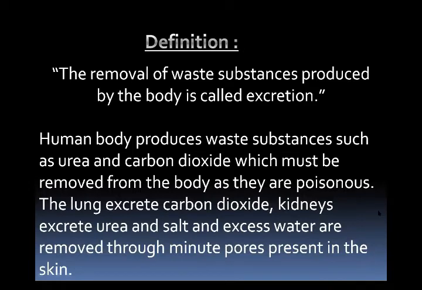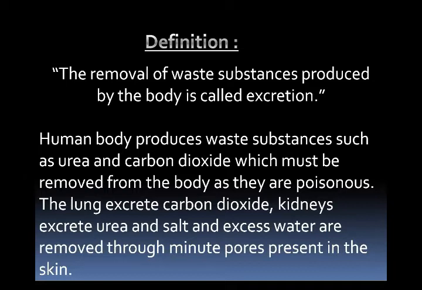In this activity, protein is broken down into nitrogenous compounds to form urea. The sum of both catabolism and anabolism is called metabolism.